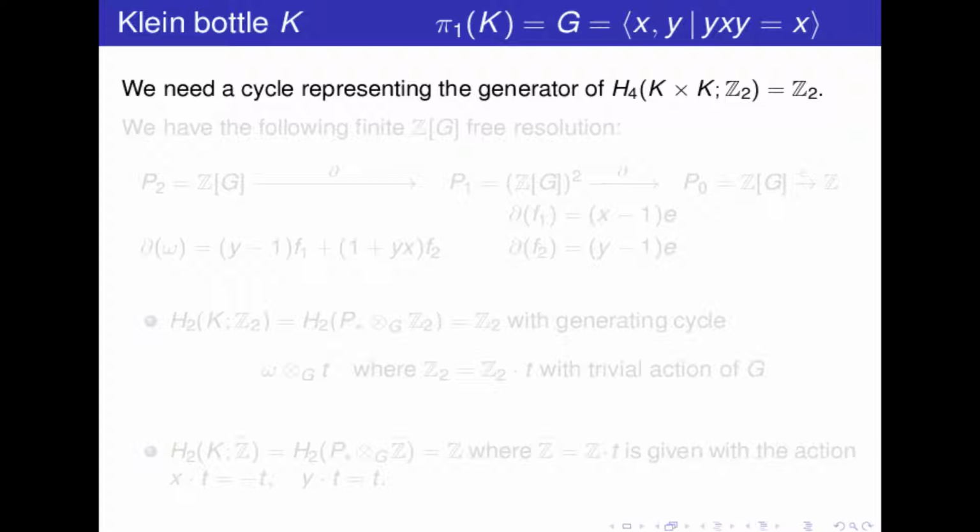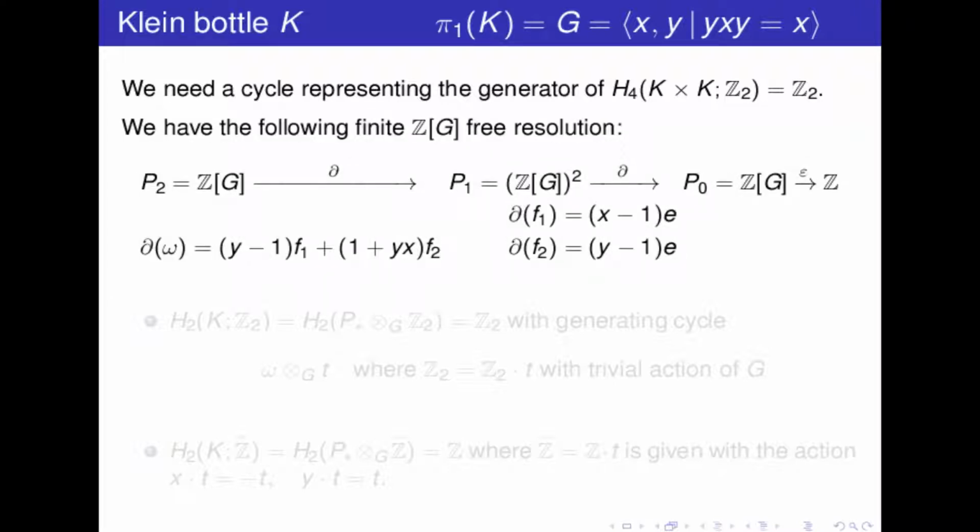So we could just work in the bar resolution to find a good candidate, but another possibility is to use a finite free resolution. Since this group has cohomological dimension 2, there exists a finite resolution of length 2, which is given by that.